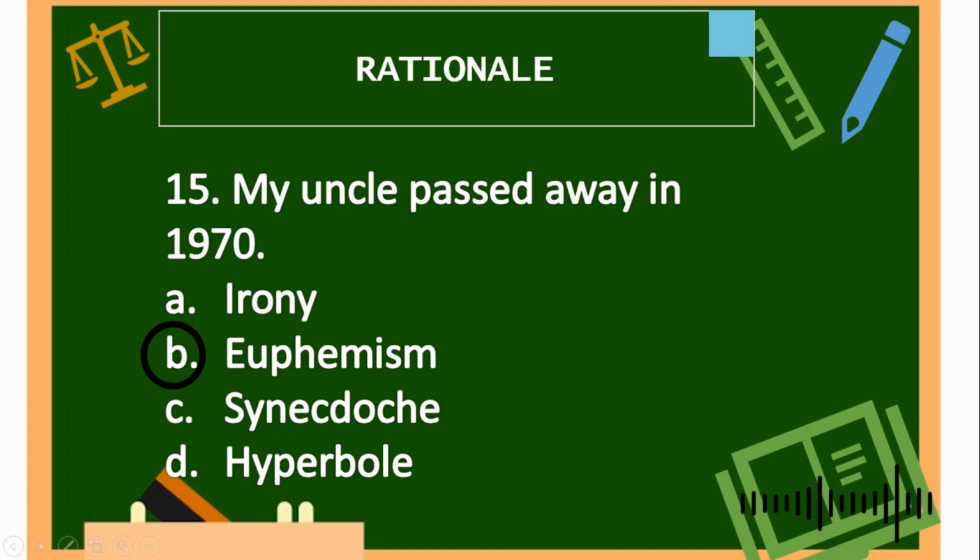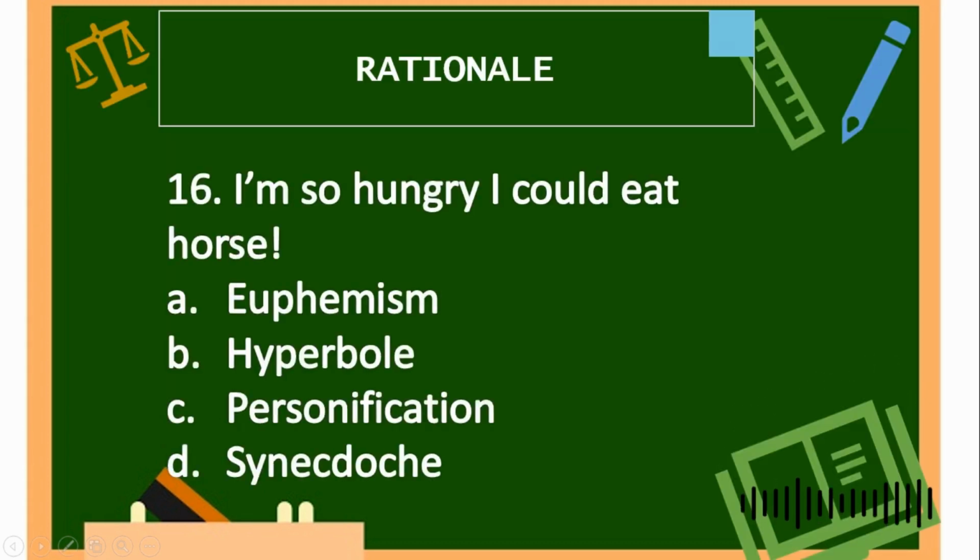Next, number 16. I'm so hungry I could eat a horse. Is it letter A, euphemism, letter B, hyperbole, letter C, personification, letter D, synecdoche? The correct answer is letter B, hyperbole. Even if you are hungry, we know that you cannot eat a horse. Eating a horse in this sentence is just an exaggeration.